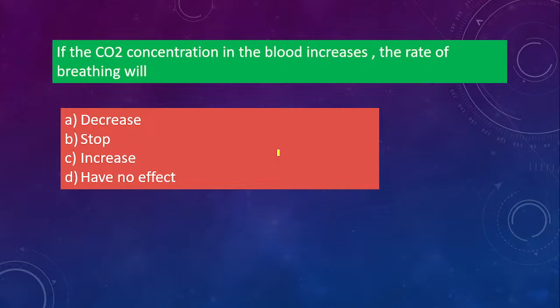Tell me the answer. The correct answer is option C. Okay, it will increase. So if in your blood your carbon dioxide concentration becomes more and more, ज़्यादा carbon dioxide होगा तो क्या होगा, accumulation होगा, then you will have a breathing problem, right? So the rate of breathing will increase because the heart will have to work harder and faster. Okay, so it will increase.